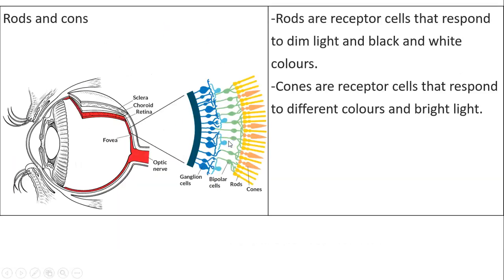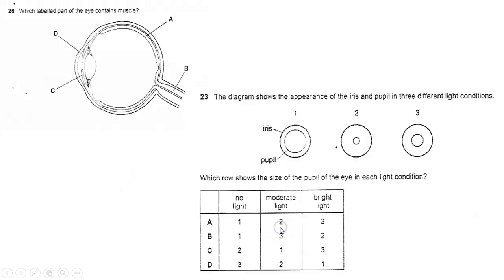So, what do the rods and cones look like? Here you go. These are the rods and these are the cones. Why do we have two types of receptor cells? Because each one of them has a function. So the rods respond to dim light and black and white colors. What about cones? Cones are receptor cells that respond to different colors and also bright light.